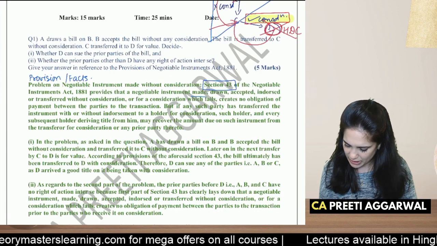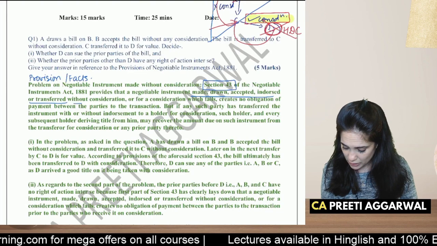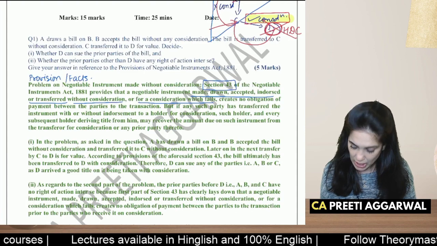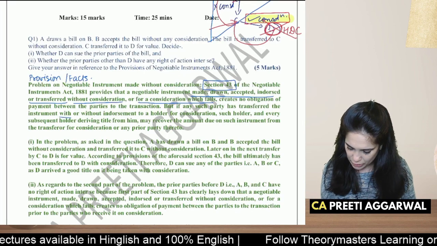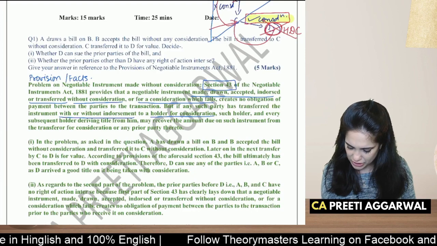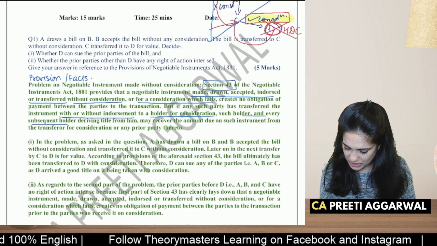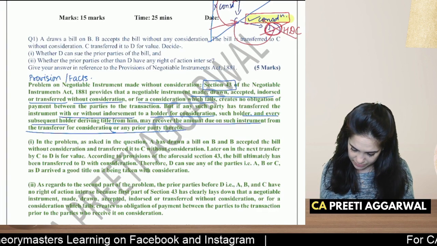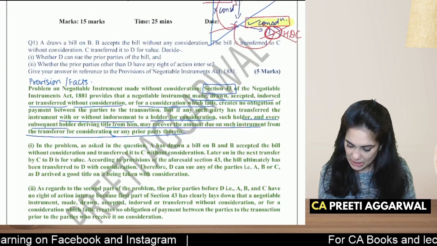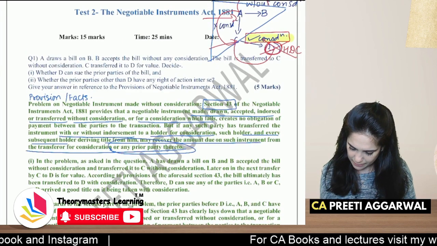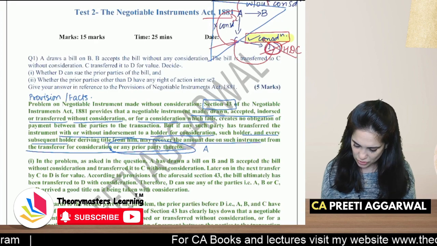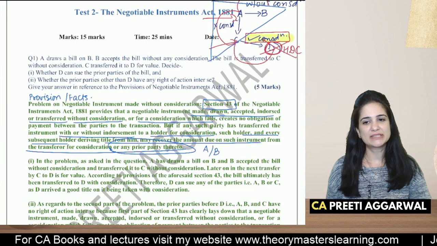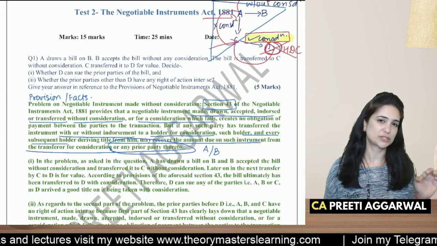It says that an instrument made, drawn, accepted, endorsed, or transferred without consideration, or for consideration that fails, creates no obligation between the parties. But if the party has transferred, with or without endorsement, to a holder for consideration, then that holder and any subsequent holder will be able to recover the money from the transferor for consideration. It means D can recover it from C or any prior party, that is A in this case, or even B.